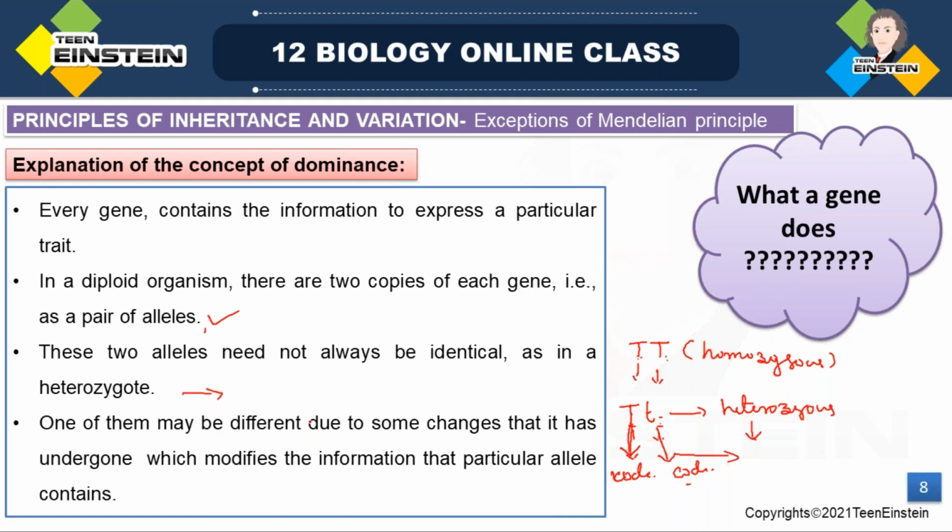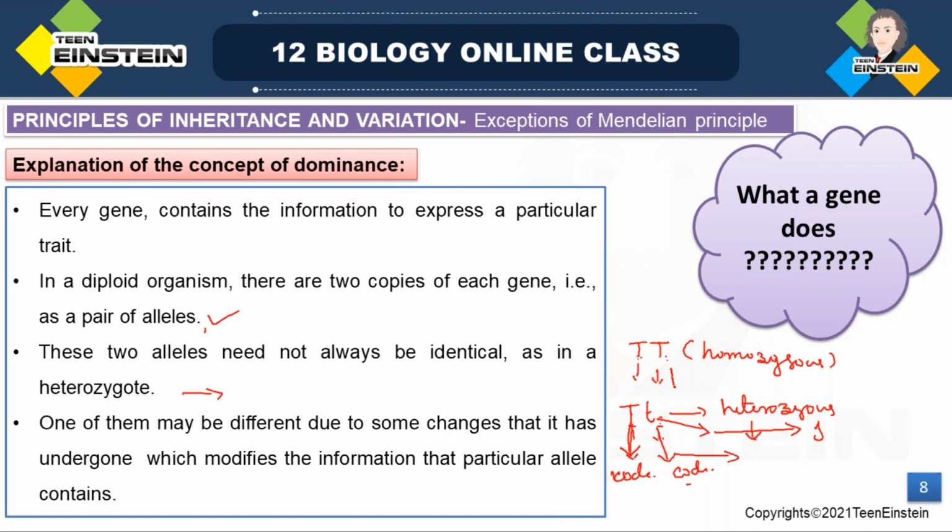This allelic difference makes a difference in their information, or modifies the information that a particular allele has. So the allelic difference continues in the informational difference also.